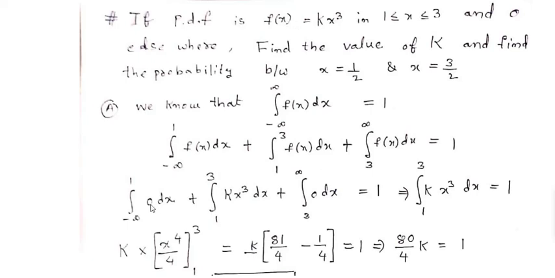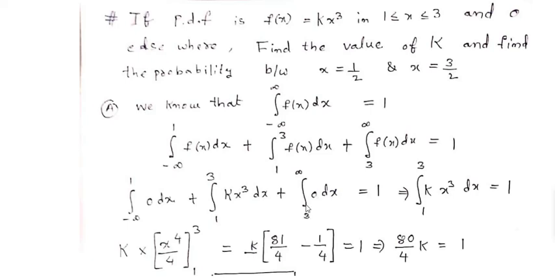Its value is 0, plus within this interval 1 to 3, when x belongs to 1 to 3, f of x is defined as k into x cube as per the given definition of the probability density function, so k into x cube dx, plus 3 to infinity, where x lies outside the interval 1 to 3, and therefore f of x is defined as 0.